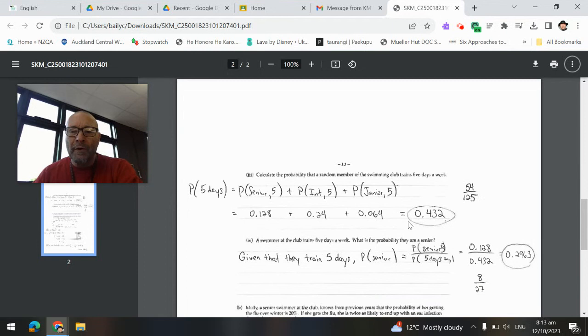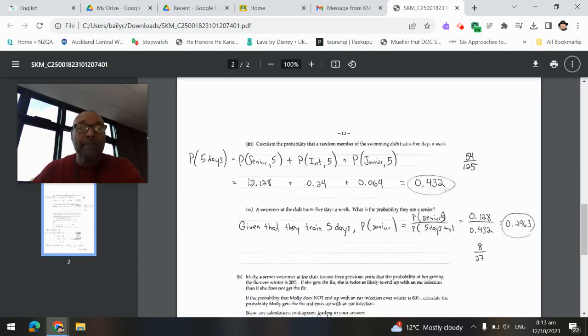Since all 3 of those are acceptable, the probability that a random swimmer trains 5 days a week is the probability of a senior 5 days a week, plus the probability of an intermediate swimmer 5 days a week, plus the probability of a junior swimmer 5 days a week. And those all 3 add up to 0.432, or 54 over 125 if you put your answer as a fraction.